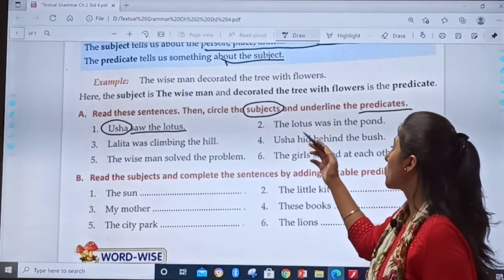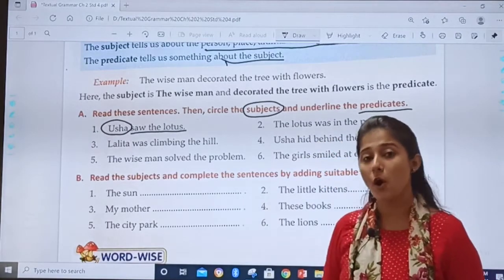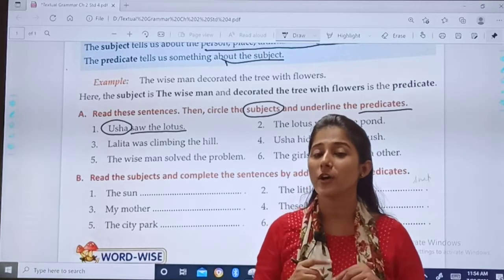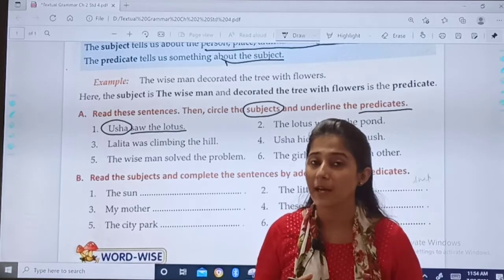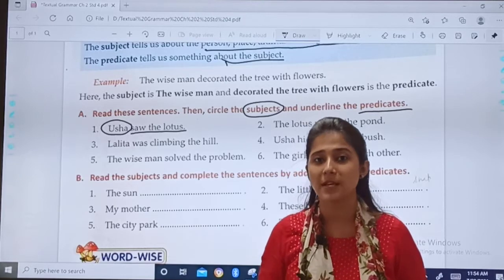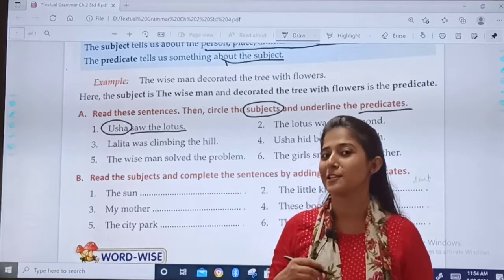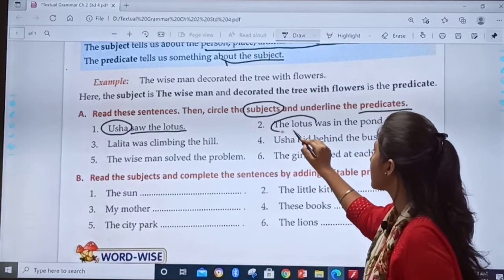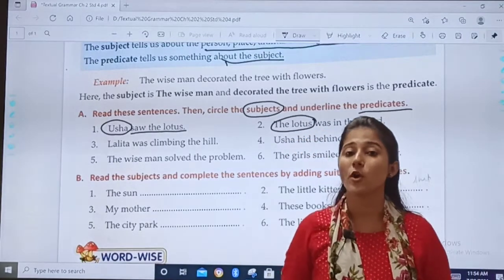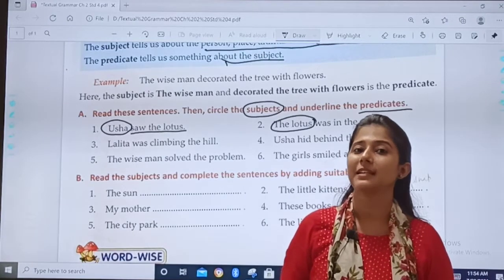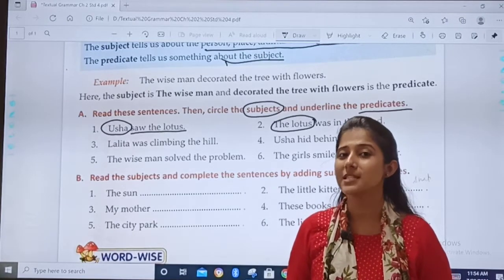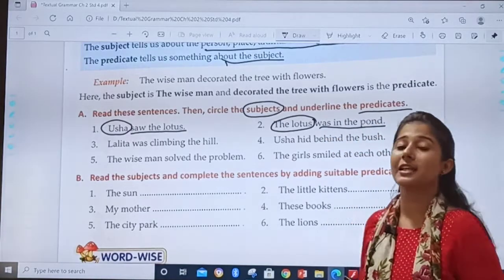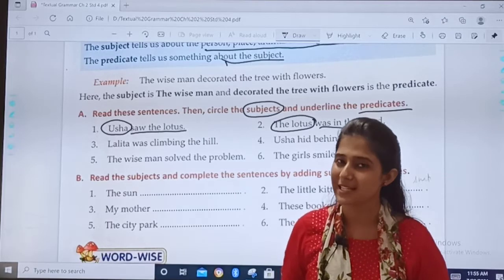Second, the lotus was in the pond. First you have to think कि हम किसके बारे में बात कर रहे हैं. What is our subject? The lotus. So the lotus is our subject. So we will circle that. Then what we are telling about lotus? That the lotus was in the pond. So, you will underline the remaining part which will be our predicate.